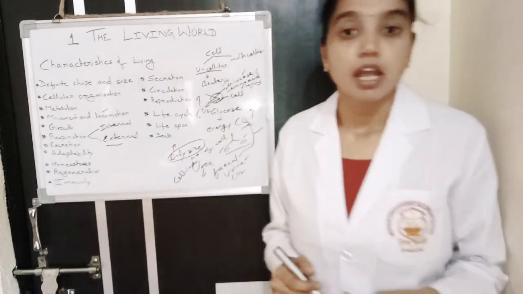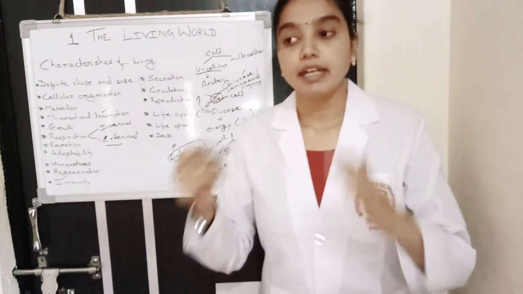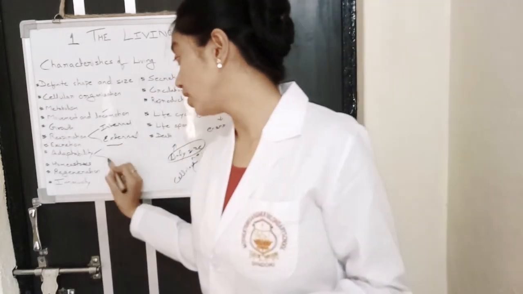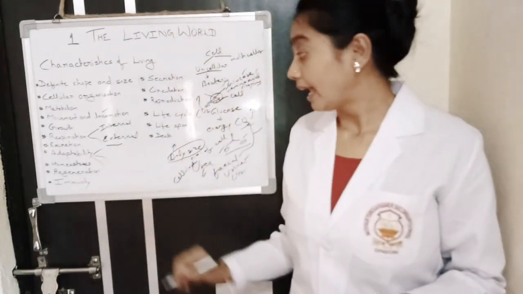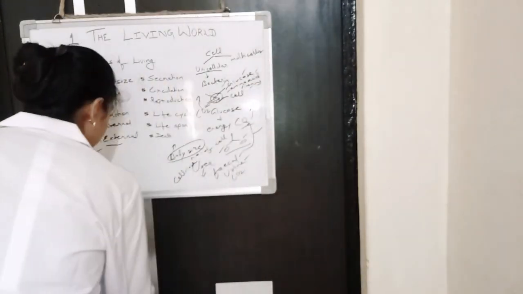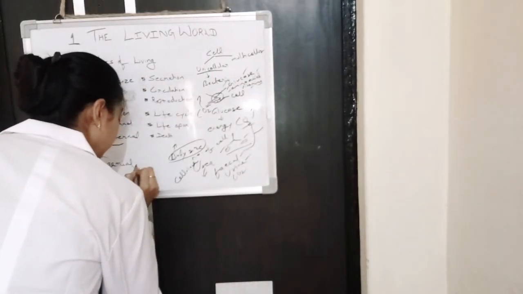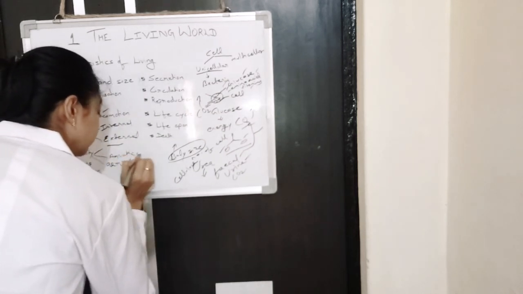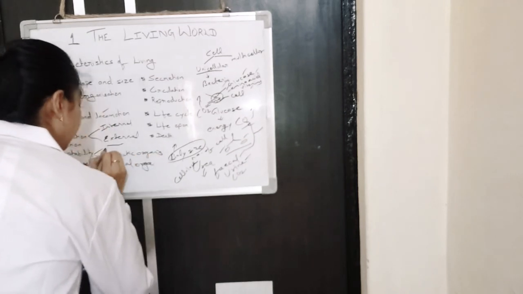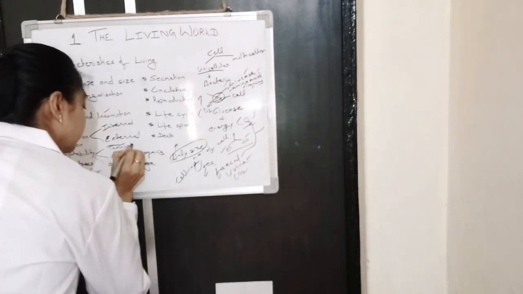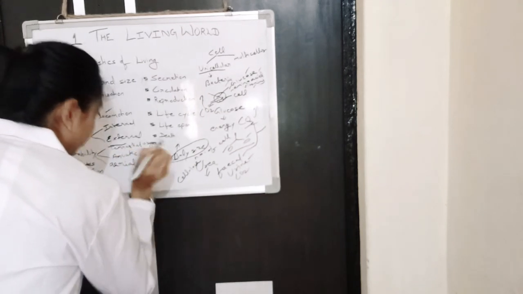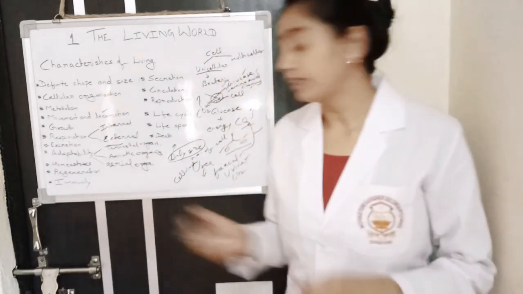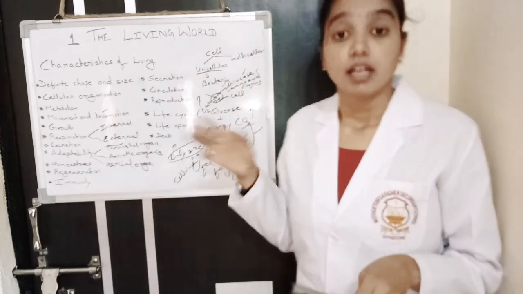Adaptability means different organisms adapted in different environments. For example, aquatic organism, terrestrial organism, aerial organism. Terrestrial, those that live on land, aquatic, those that live in the water, and aerial, those that can fly in the air.